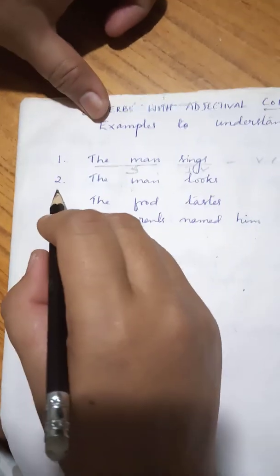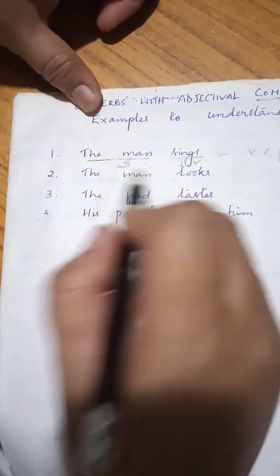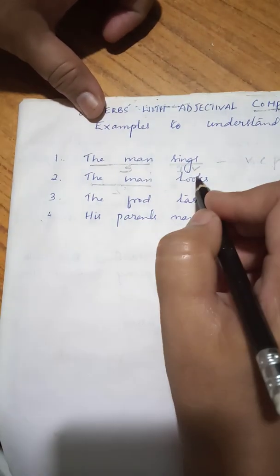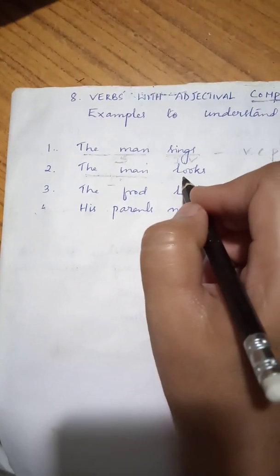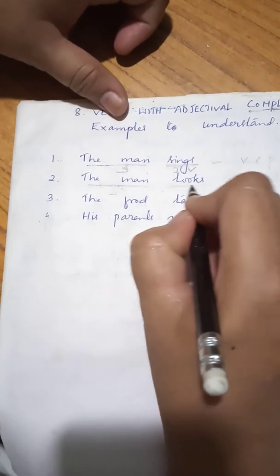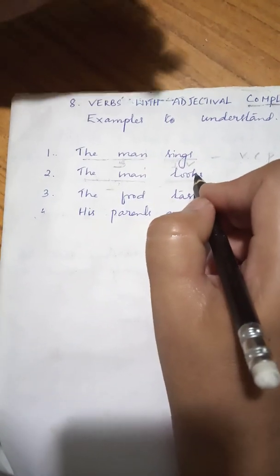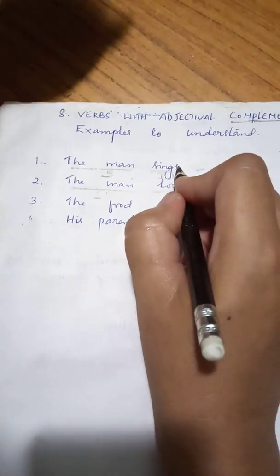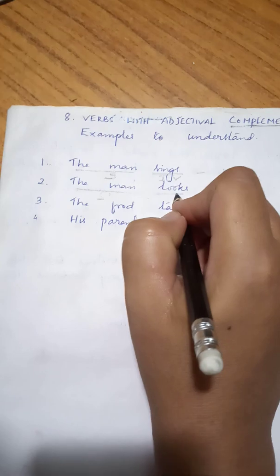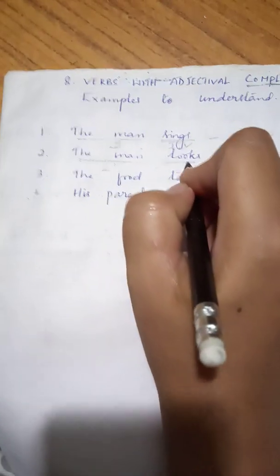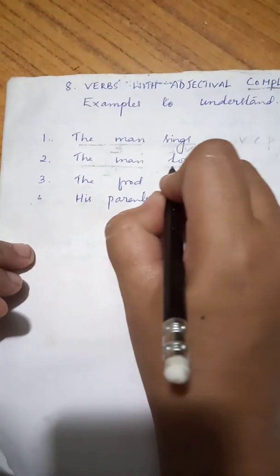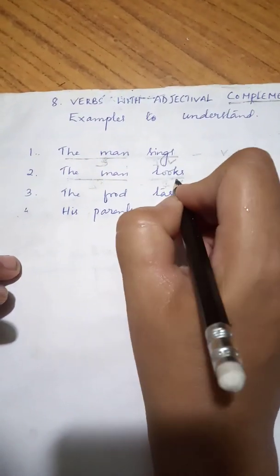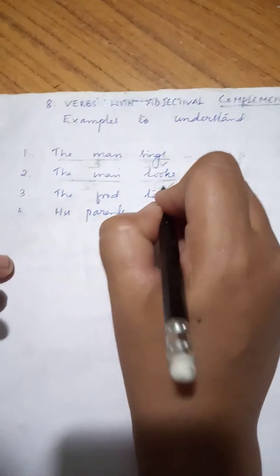Now coming to a second example, the man looks. Here also we have the subject, the man. What is the predicate? What has been said about the person? Looks, right? Now I am just taking one word as a predicate, like the example number 1. But the problem is here we have this word looks. The verb looks is your intransitive verb. I'm writing it IV, which means intransitive verb.